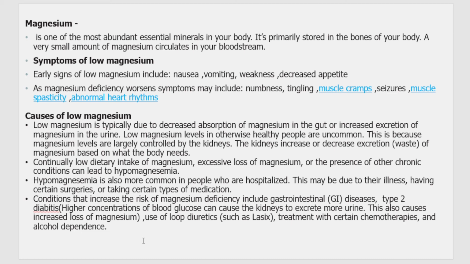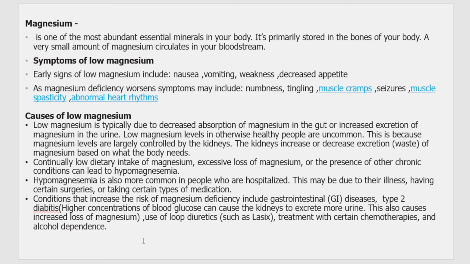If the magnesium level is a little less, then there will be decreased excretion from the body, or if it is a little excess, then more excretion will be there. But as I said previously, if the person's kidney itself is not working properly, then it can cause major problems.